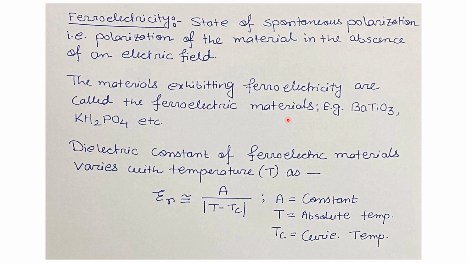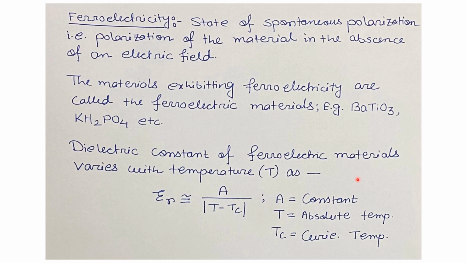The examples of such materials are BaTiO3, that is barium titanate, and KH2PO4, that is potassium dihydrogen phosphate. There are some other materials also. Now, the dielectric constant of ferroelectric materials varies as the temperature increases or decreases. The variation of dielectric constant with respect to the variation of temperature is described in the Curie law.